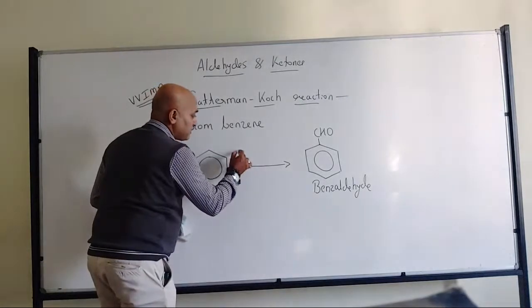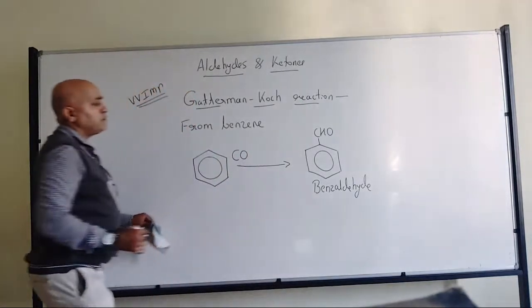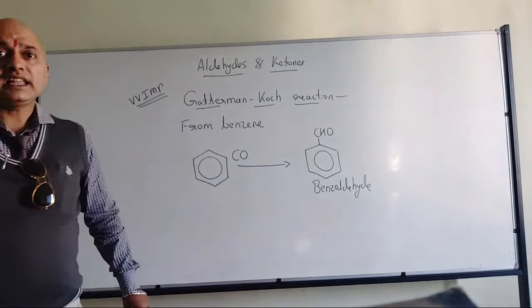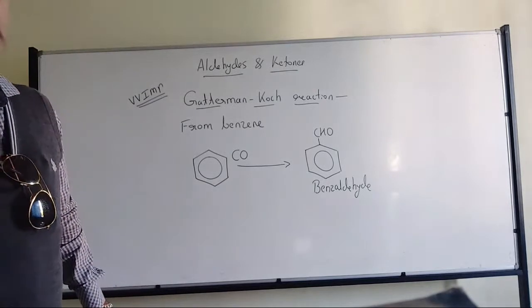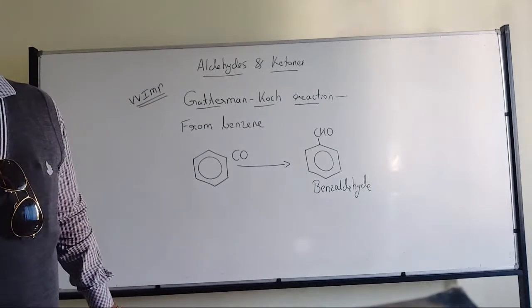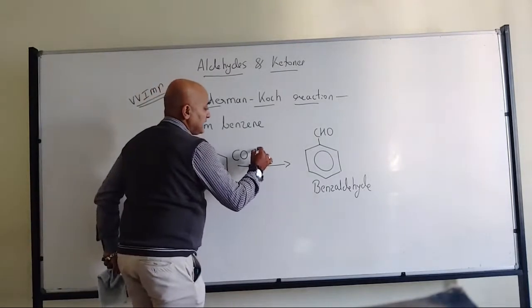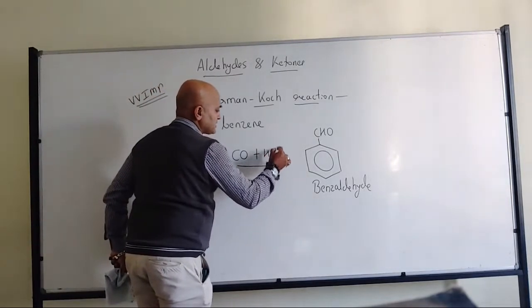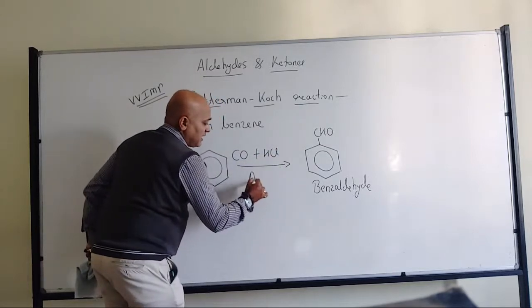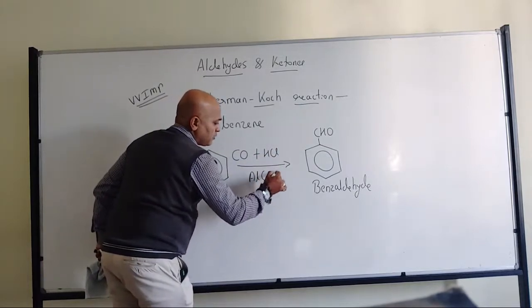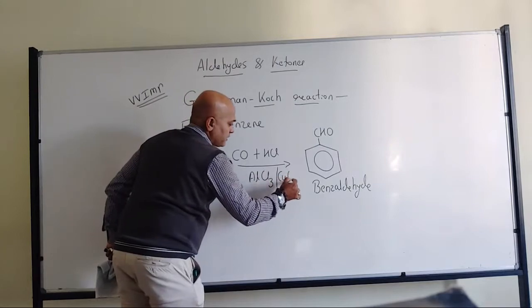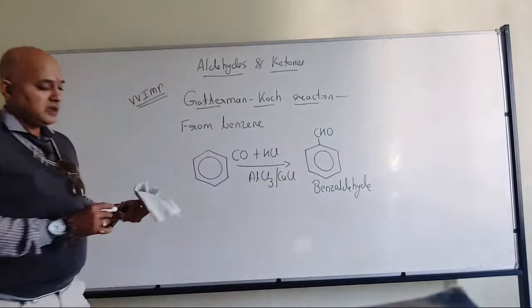That extra carbon came from carbon monoxide. Now, carbon monoxide in the presence of HCl and aluminium trichloride or cuprous chloride.